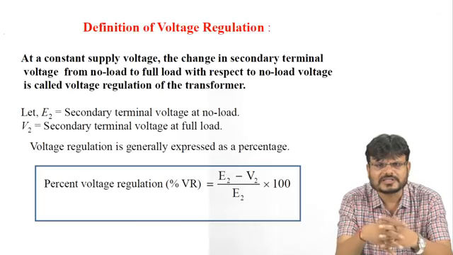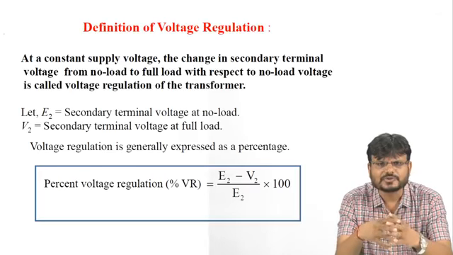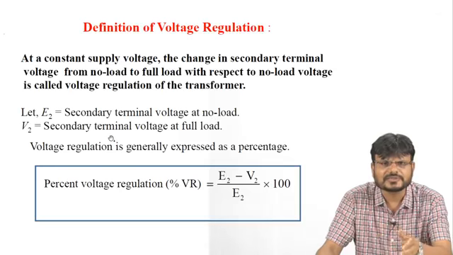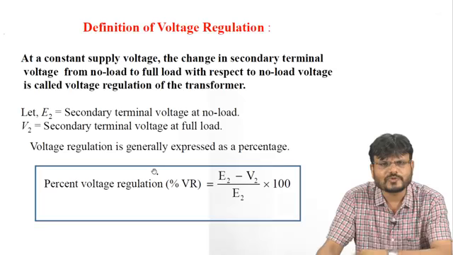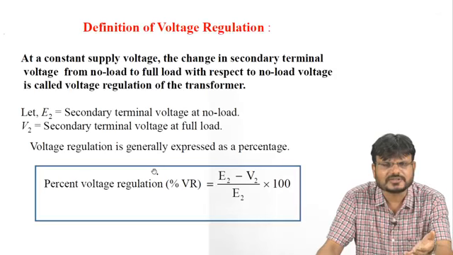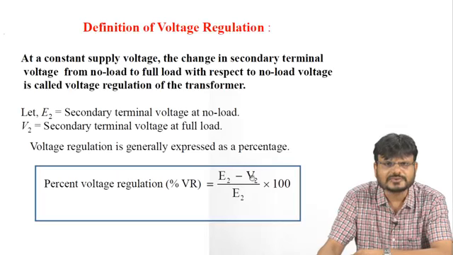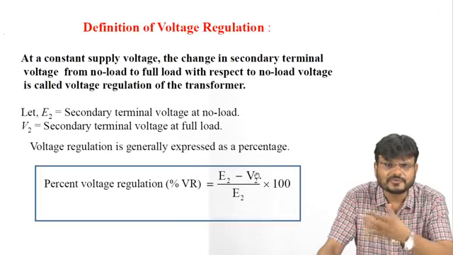In other words, assume that E2 is the secondary terminal voltage at no load and V2 is the secondary terminal voltage at full load. If you want to express the percentage voltage regulation, it can be written as (E2 minus V2) upon E2 multiplied by 100. Here E2 is the secondary terminal voltage at no load, and V2 is the secondary terminal voltage at full load.